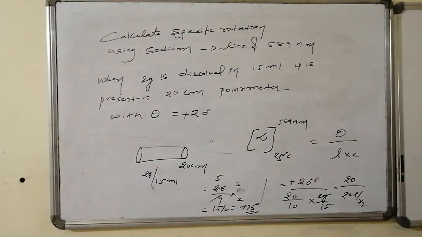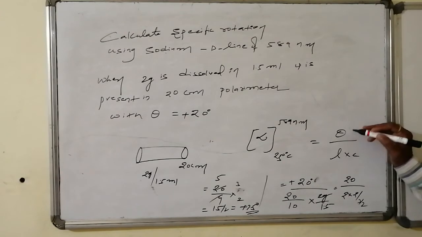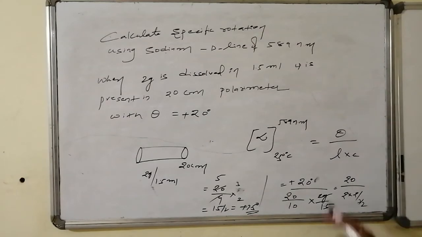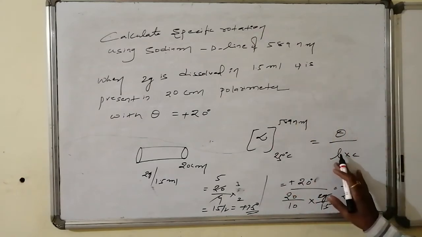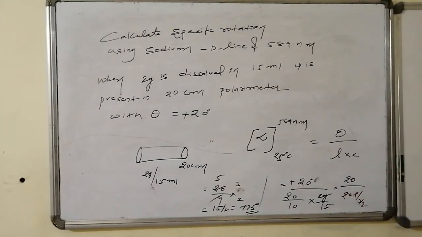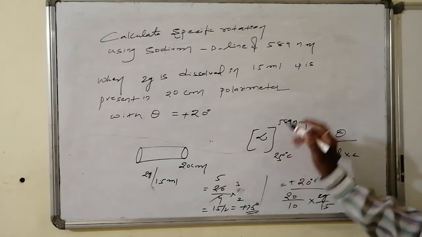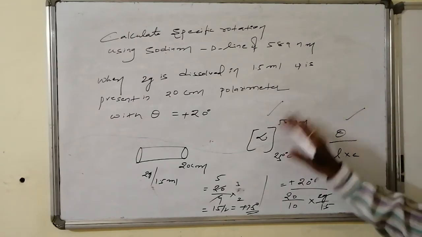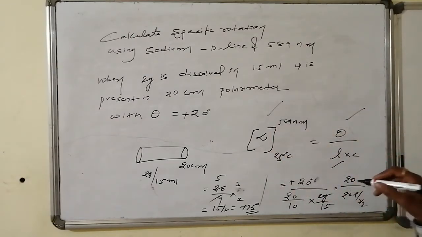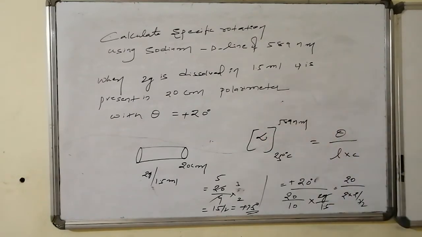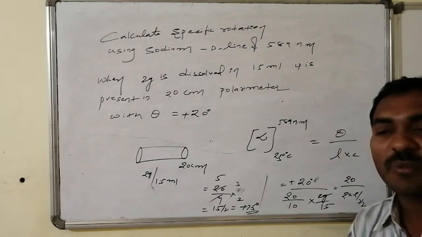There may be many varieties of questions. Theta value is provided, you may ask what is the specific rotational value. Specific rotation is provided, what may be the theta value, and you may ask what is the length in decimeters and centimeters, what is the concentration in grams per ml. All things followed by this one variety of question, all provided by length in centimeters and decimeters, concentration in grams per ml. Like this 4 to 5 varieties of questions can be framed over this.